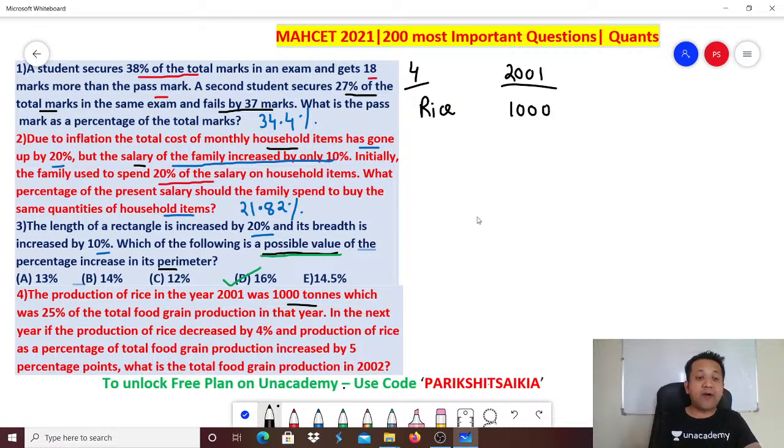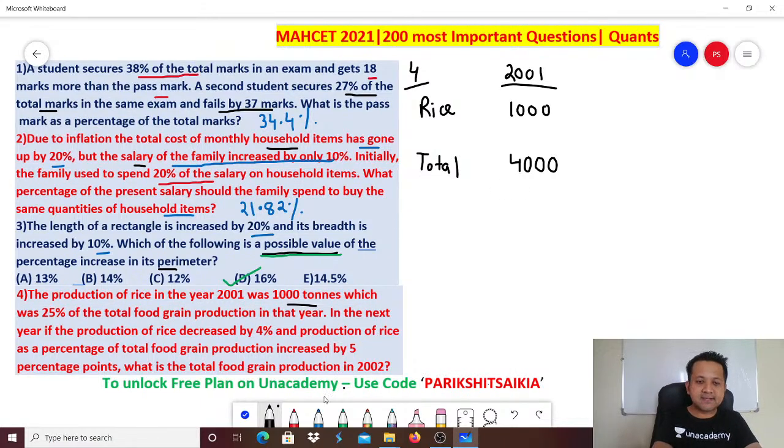Which was 25% of the total food grain production in that year. So what should be the total? Remember, rice is 25%. 25% means 25 by 100, 1/4. So rice is 1/4 of the total. So what should be the total? Total should be 4 times. So how much? 4,000. Correct? So what is rice? Rice is 1000. What is it? 25% of the total. It means total should be 4 times. Why? Because 25% is 25 by 100, 1/4.